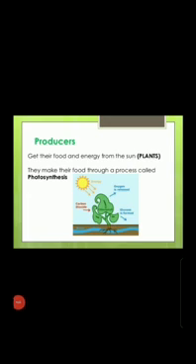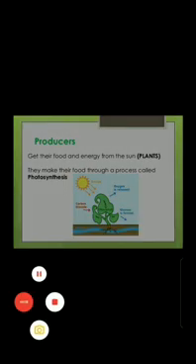When we talk about producers, they are the green plants which make their food by the process of photosynthesis. The food chain always begins with them. So we can say that producers are the green plants which initiate the food chain in the ecosystem.